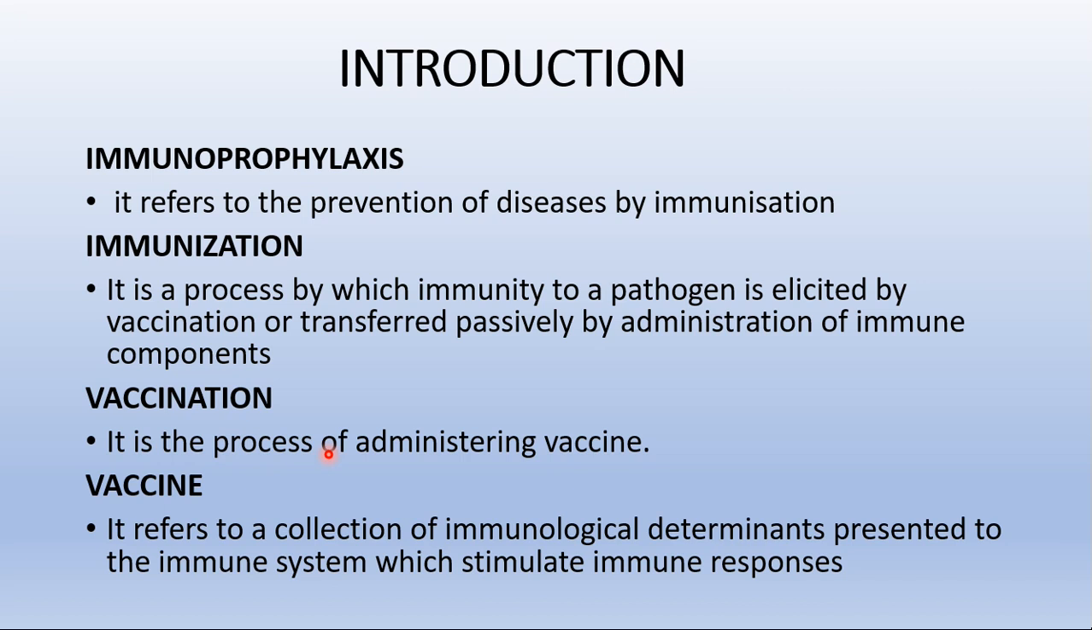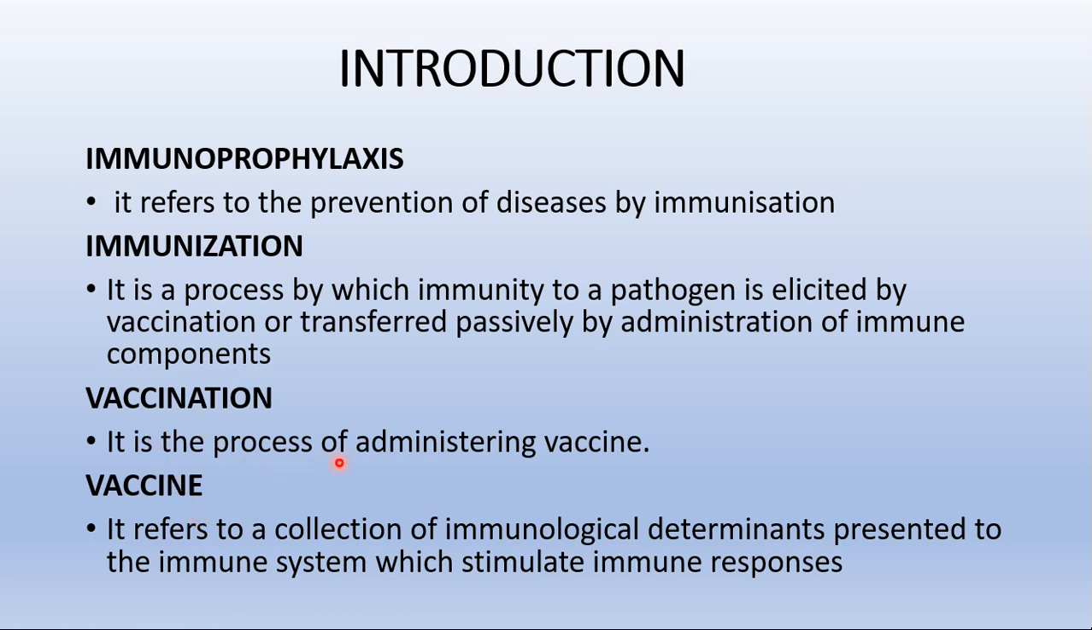Then, vaccination. Vaccination can simply be defined as the process of administering vaccines. Though the terms immunization and vaccination are often used interchangeably, their meanings are different. Vaccination is the process of administering vaccines, whereas immunization is a process by which immunity to a pathogen is elicited by vaccination. So this is what you have to remember about these two.